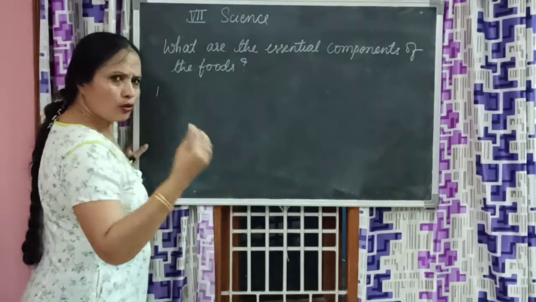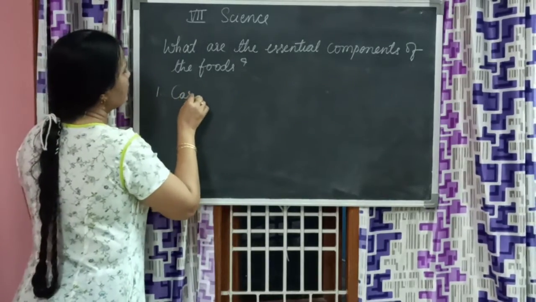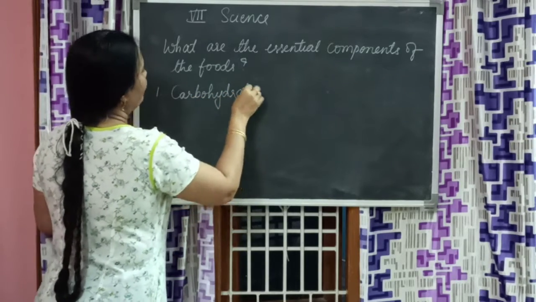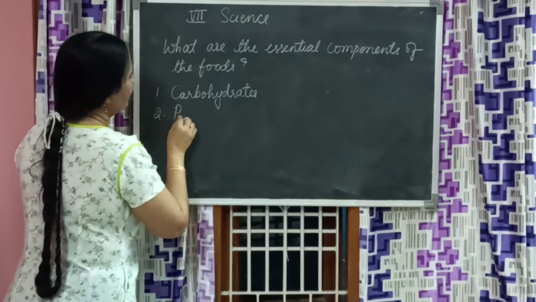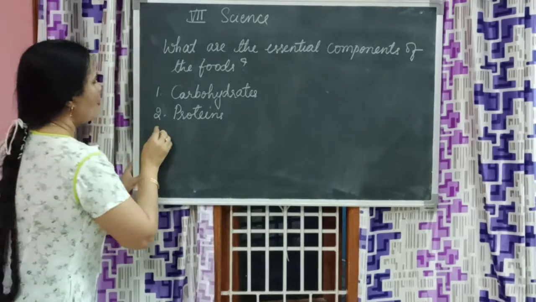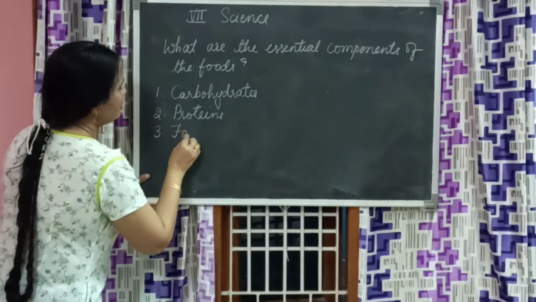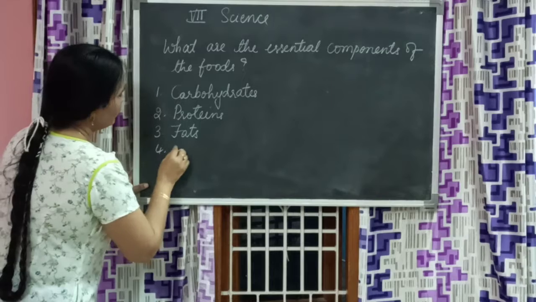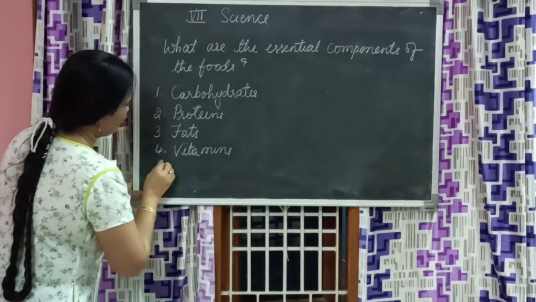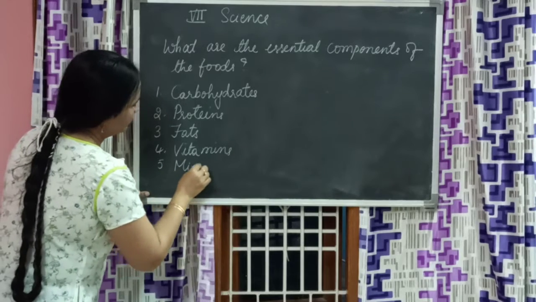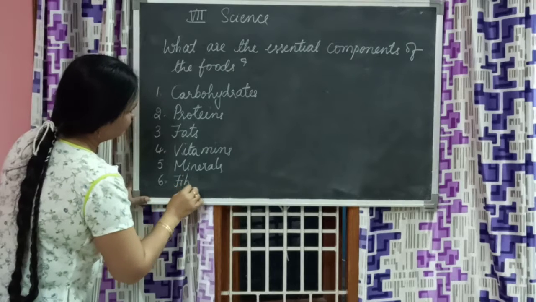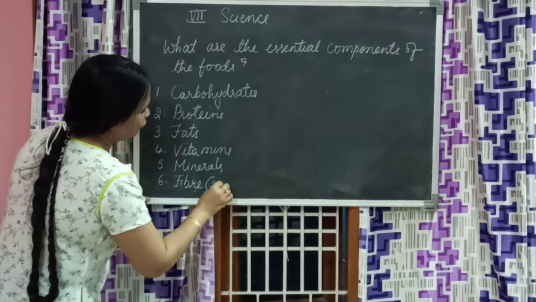First thing, in most of the foods what we noticed is carbohydrates. Second thing that we noticed prominently is proteins. That means these are required by our body prominently. And then we noticed fats, and then vitamins, and then minerals, and we noticed fiber. We call it roughage also.